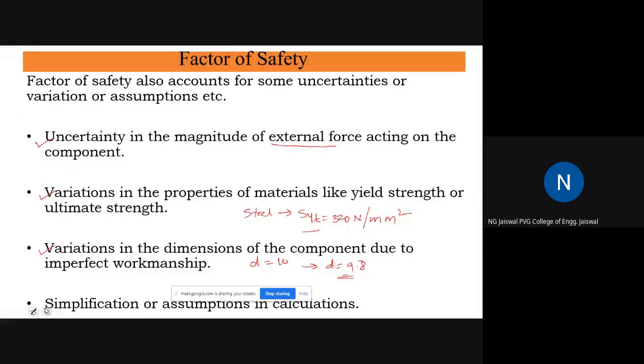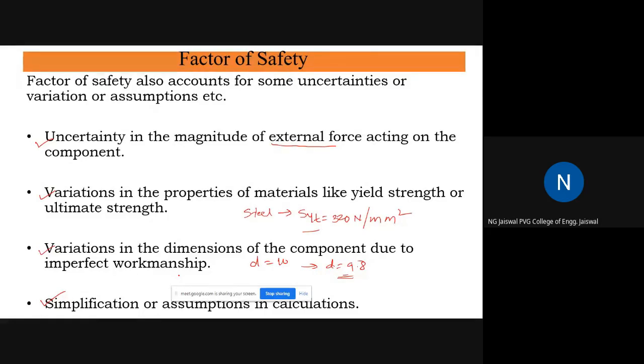And there are some simplifications. We do a lot of simplifications while doing calculations. A lot of assumptions are there in our theory. Whenever we use some equations, that equation itself is derived on certain assumptions. So all these will be taken into account by the factor of safety. This is the importance of factor of safety.